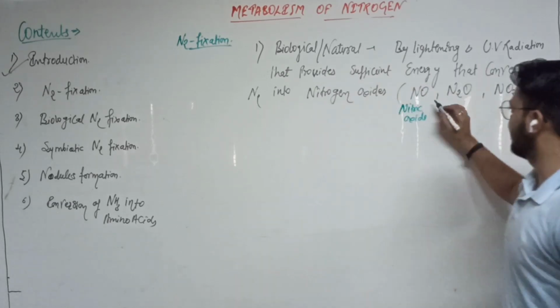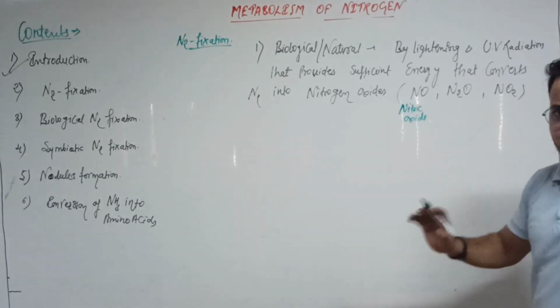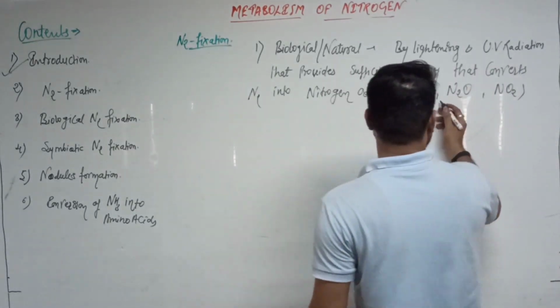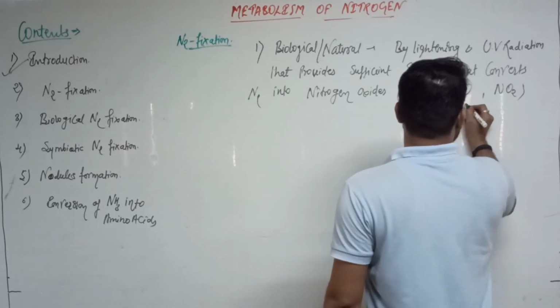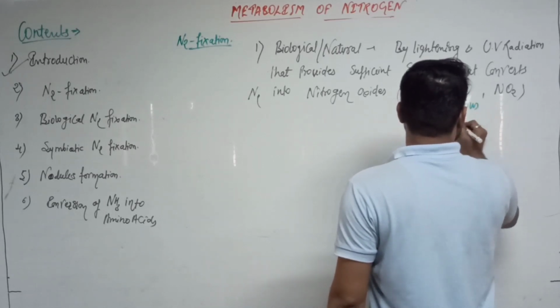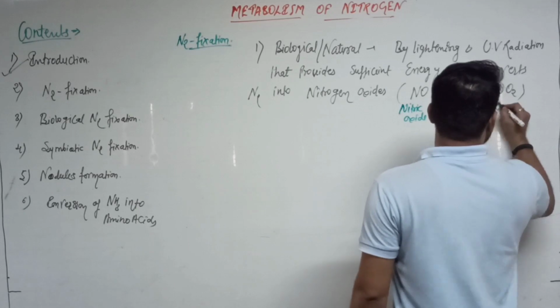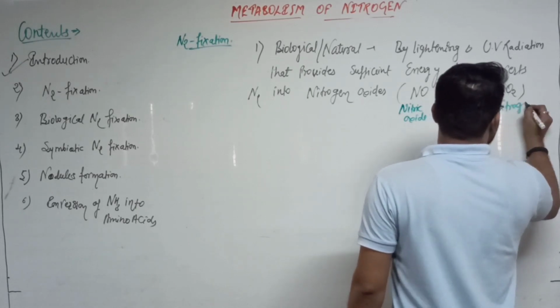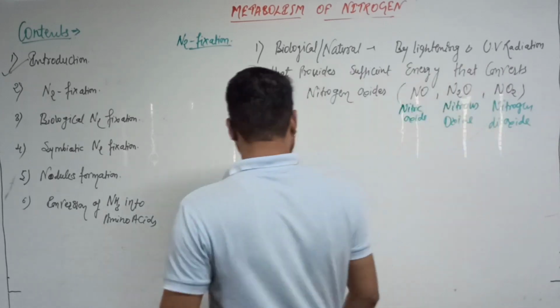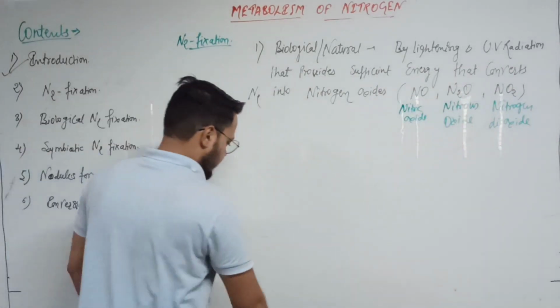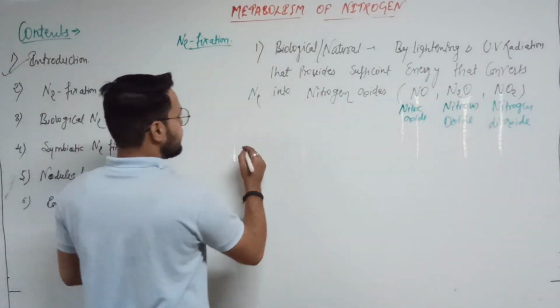You already know about these oxides because they already come in the chemistry, organic chemistry. Okay. Nitric oxide, the second is the nitrous oxide, and other is the nitrogen dioxide. That is clear. Okay. And the other source is the artificial source.